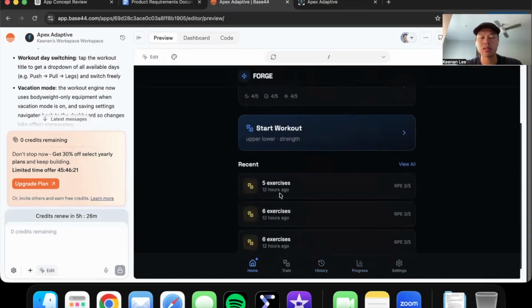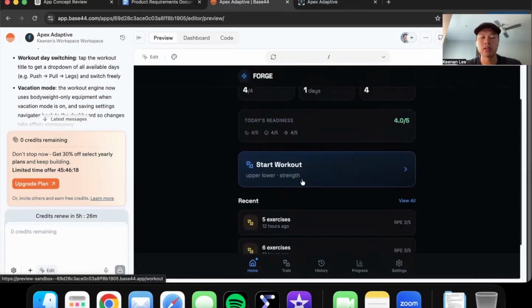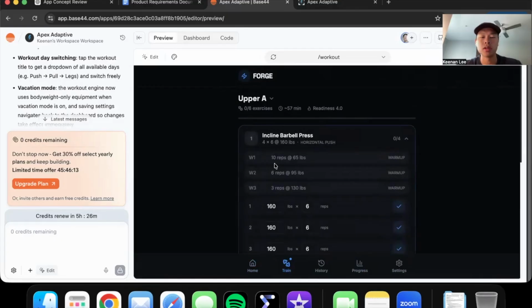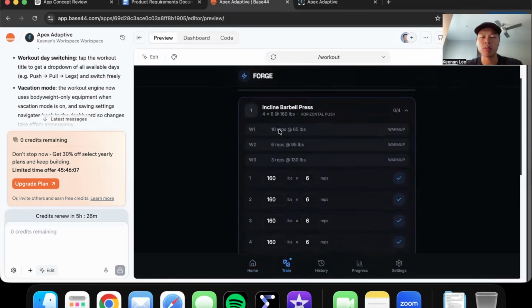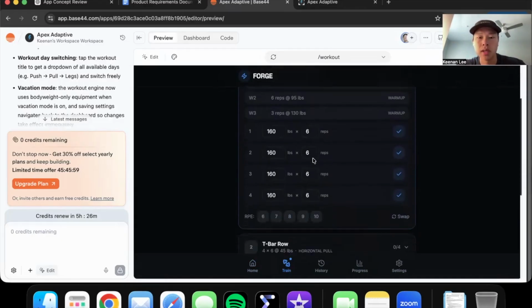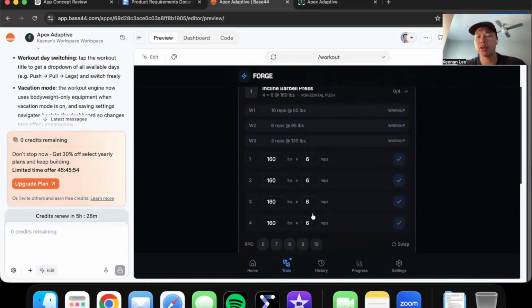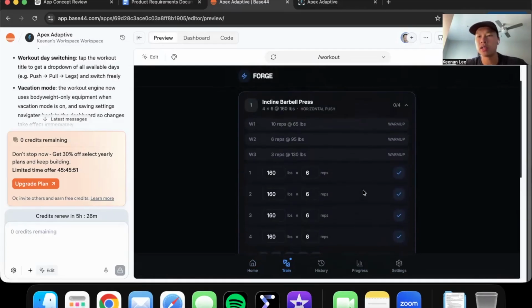Okay, so let's go into the workouts. Start workout. Today we have an upper lower split on strength. So here it is, upper A, incline barbell bench press. It'll recommend warm-up weight, which is something I also asked it to do. So I'll first do 10 reps with 65 pounds, 6 reps with 95 pounds, and then 3 reps with 130 pounds. And it recommends me to do 160 pounds for 6 reps, which is about accurate, I think, because I entered in my max bench is 225, just as a random number. And then doing 160 for 6 for incline seems about right.